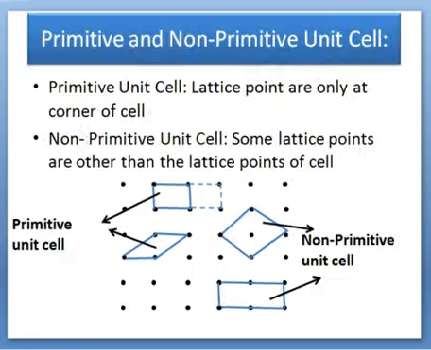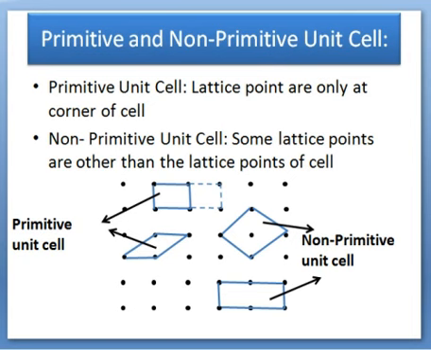Now finally, let us understand the primitive and non-primitive unit cell. Primitive unit cells are cells in which lattice points are present only at the corners of the cell. In this diagram, the left hand diagrams show cells in which lattice points are present only at the corners.